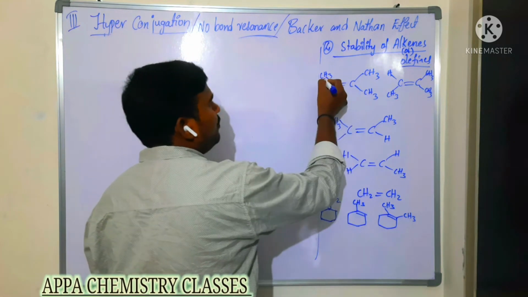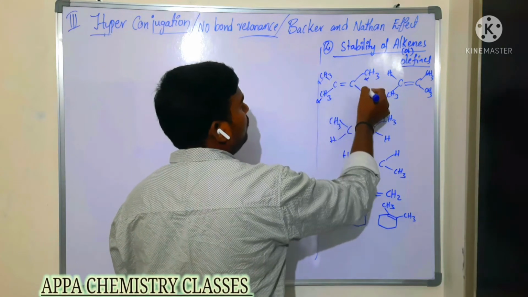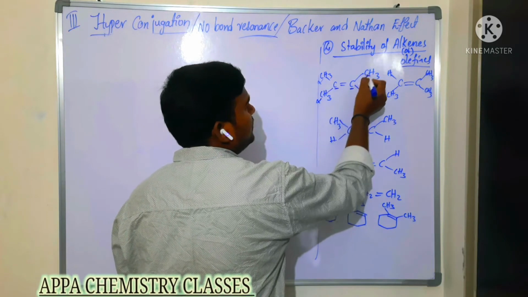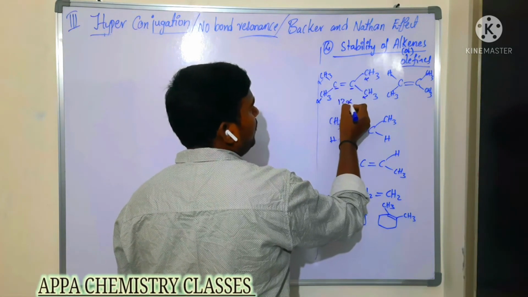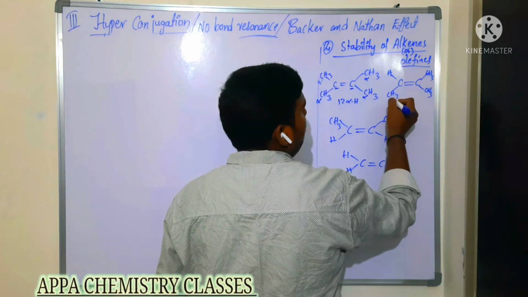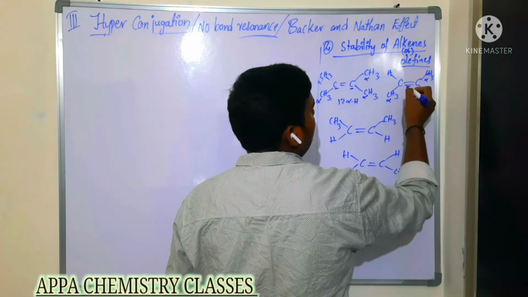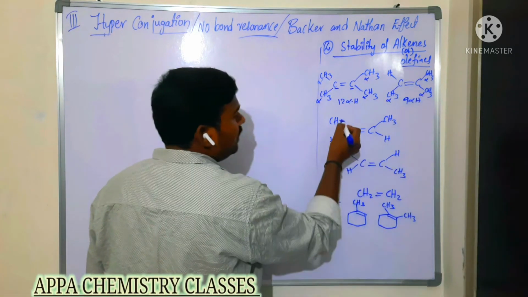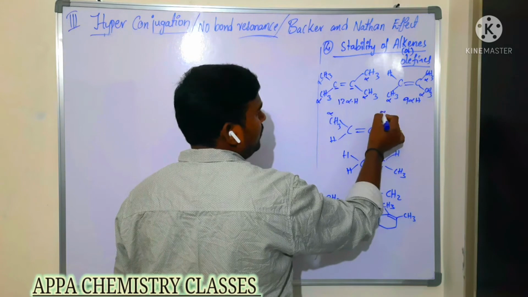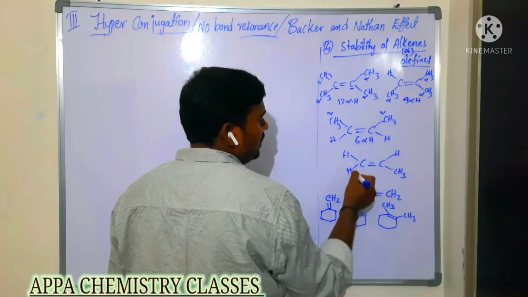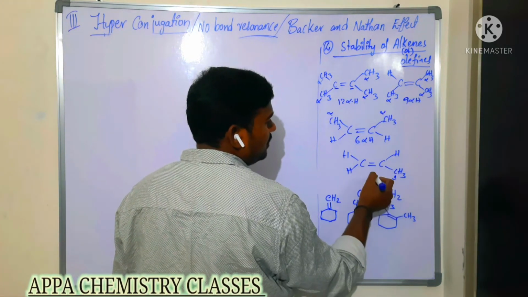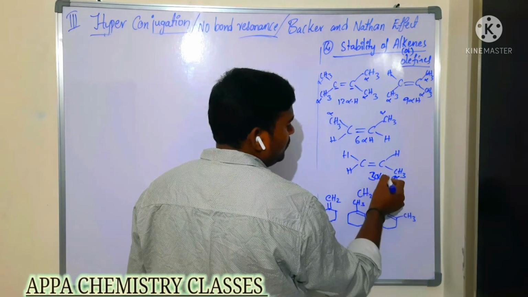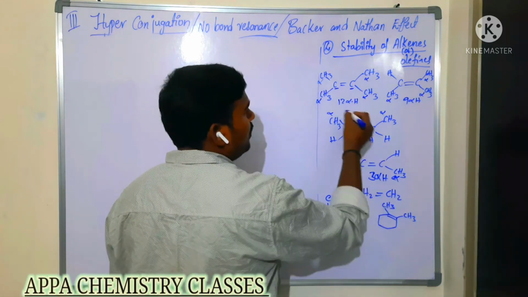Now you see in this case, how many alpha carbons are there? 4 alpha carbons are attached, because these two are adjacent to the double bonded carbon, and this is also adjacent to the double bonded carbon. Total 12 alpha hydrogens. Here how many? Alpha carbon, alpha carbon, alpha carbon. 3 alpha carbons with 3 alpha hydrogens each, that is 9 alpha hydrogens. In this case, 2 alpha carbons, so that is 6 alpha hydrogens. In this case, only 1 alpha carbon, so 3 alpha hydrogens. Here 0.